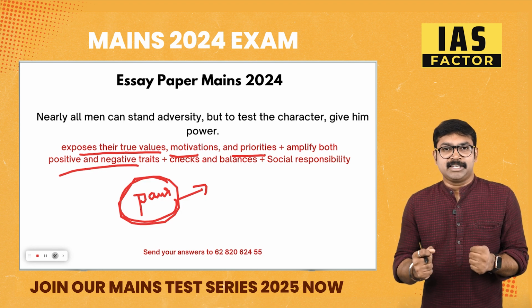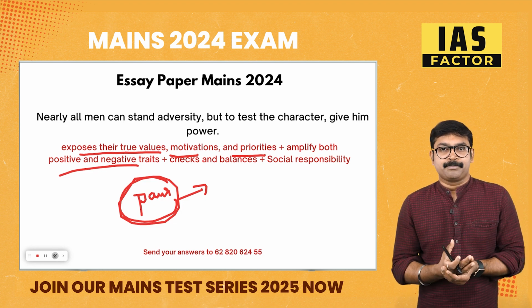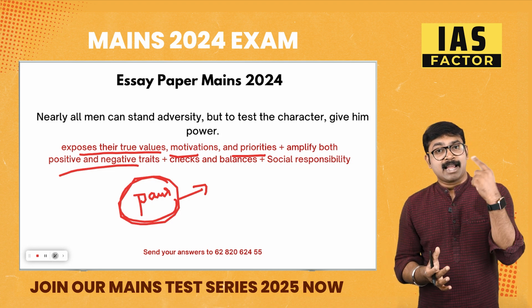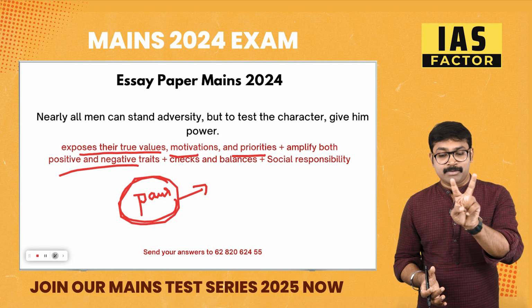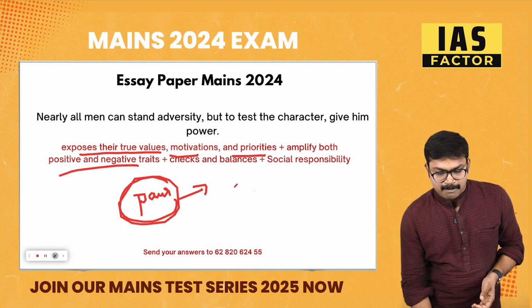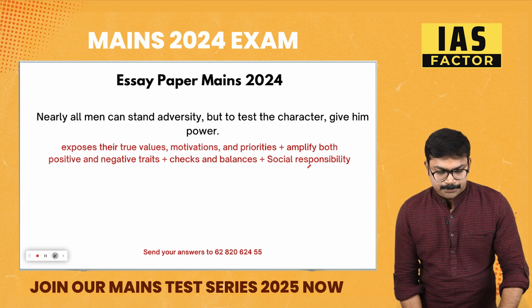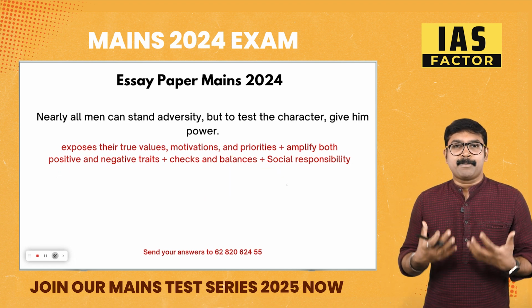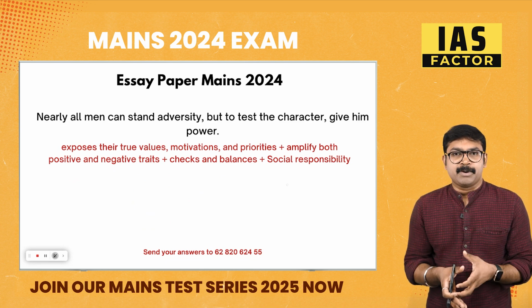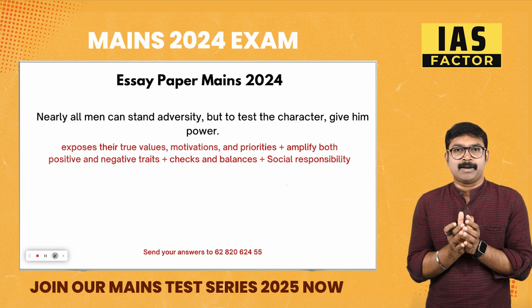See, you are actually facing challenges, but when I gave you power, when I asked you to take a decision, you used your power, but that can have a positive impact and a negative impact. So that will amplify your positive and negative impacts. So checks and balances. So this is all men can stand, but if you get power, you can write it from an administrative perspective, you can write it from a citizen perspective, how you should use your power.